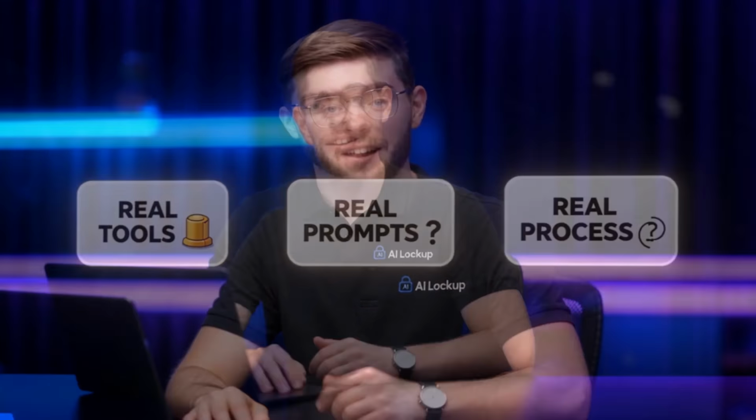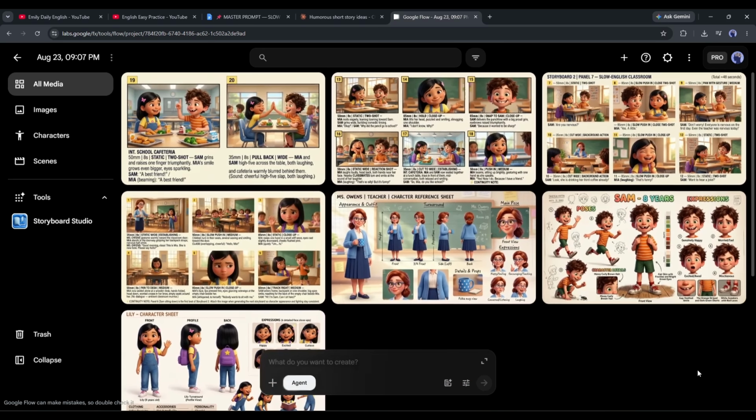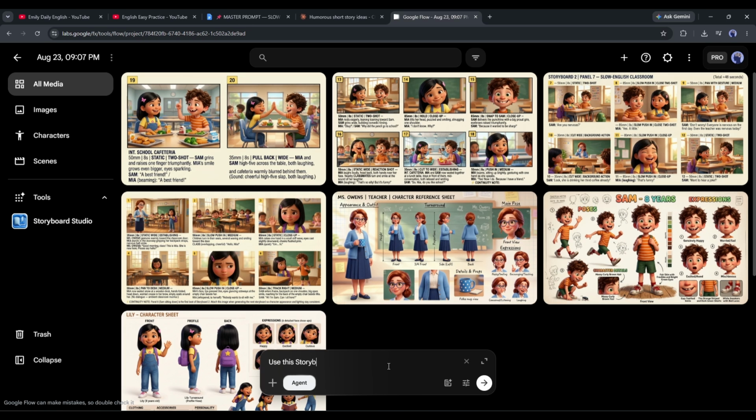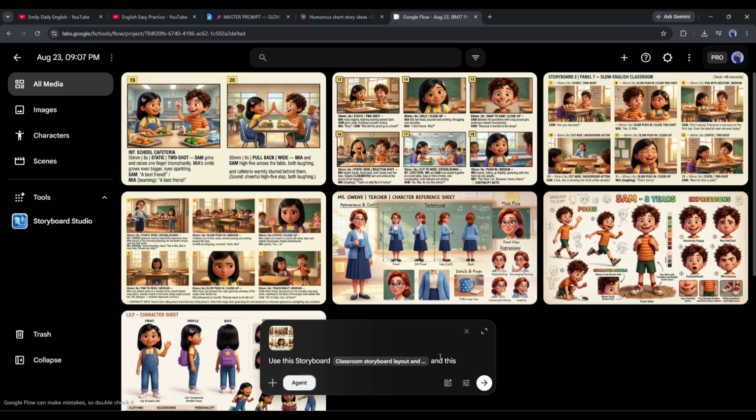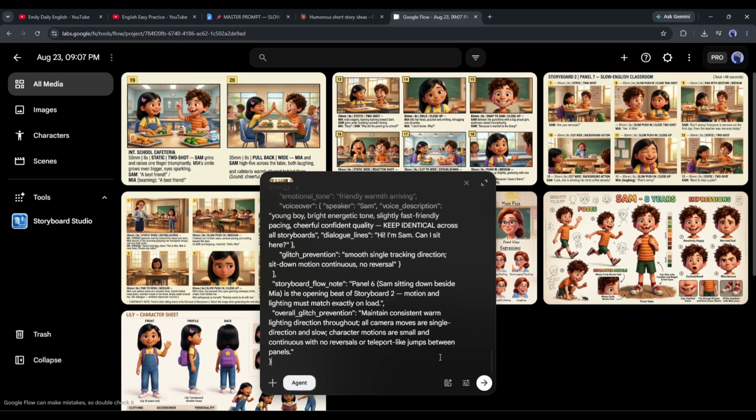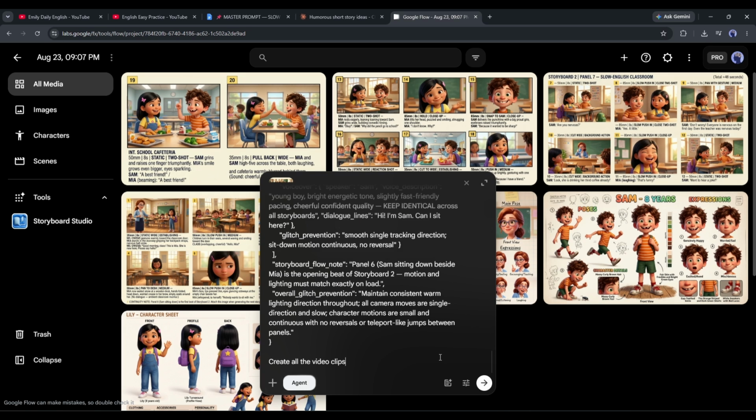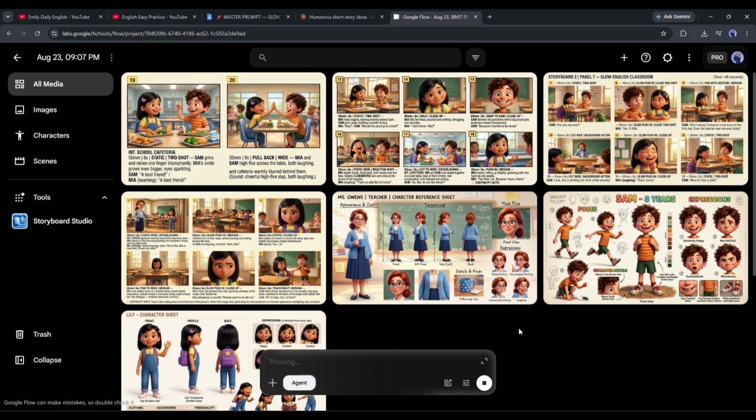This time, I will use the agent mode because we are going to create 6 video clips at one time. Once the agent mode is selected, click on Settings. As the images are already ready, we don't need to customize anything. Come to the video settings, set the aspect ratio and video model. Once done, save it and come to the prompt box and type, using this storyboard, and then select the first storyboard image. And then type, and this prompt, then paste the prompt. In the end, type, create all the video clips. Now, hit the send button.